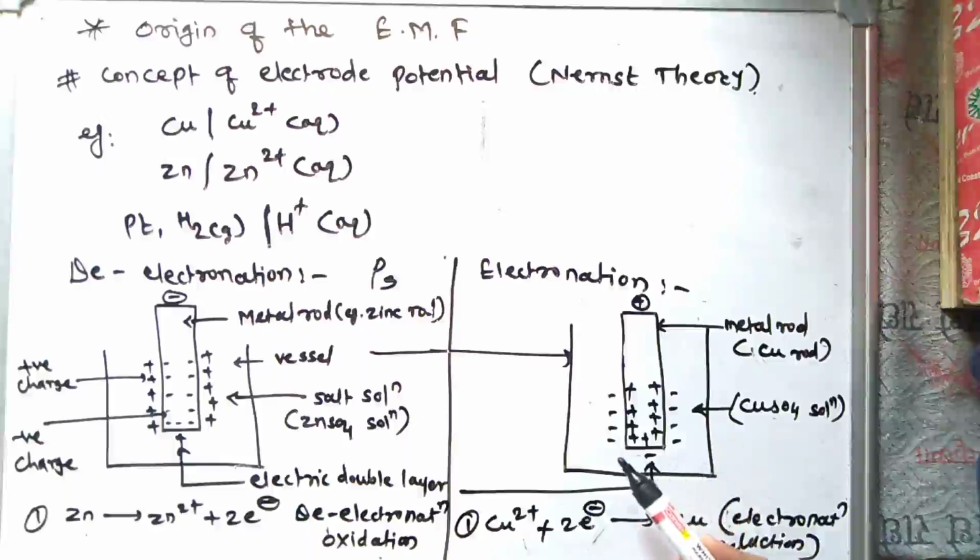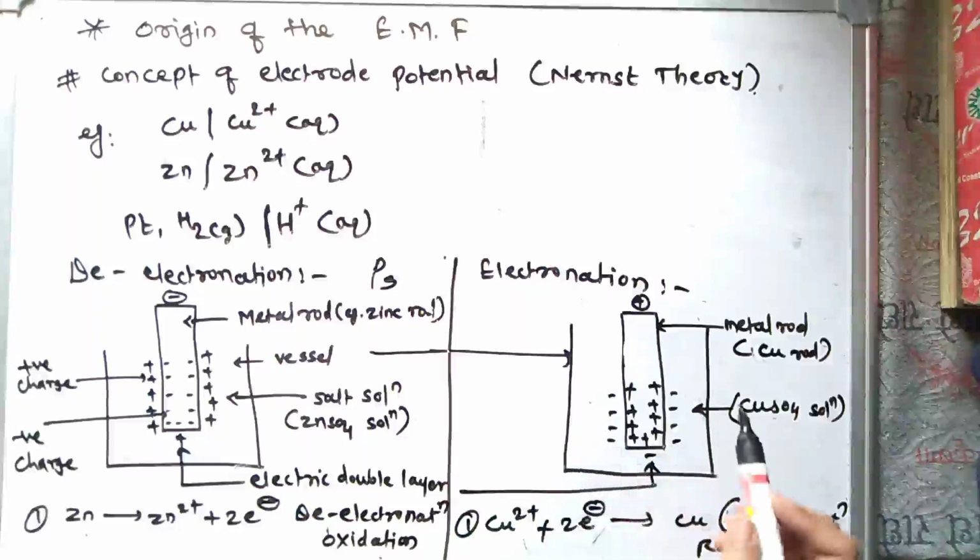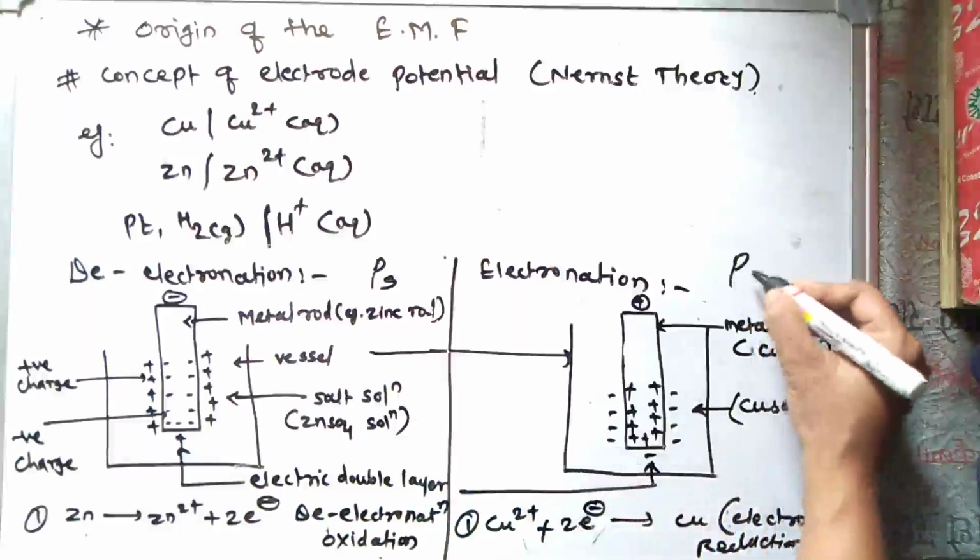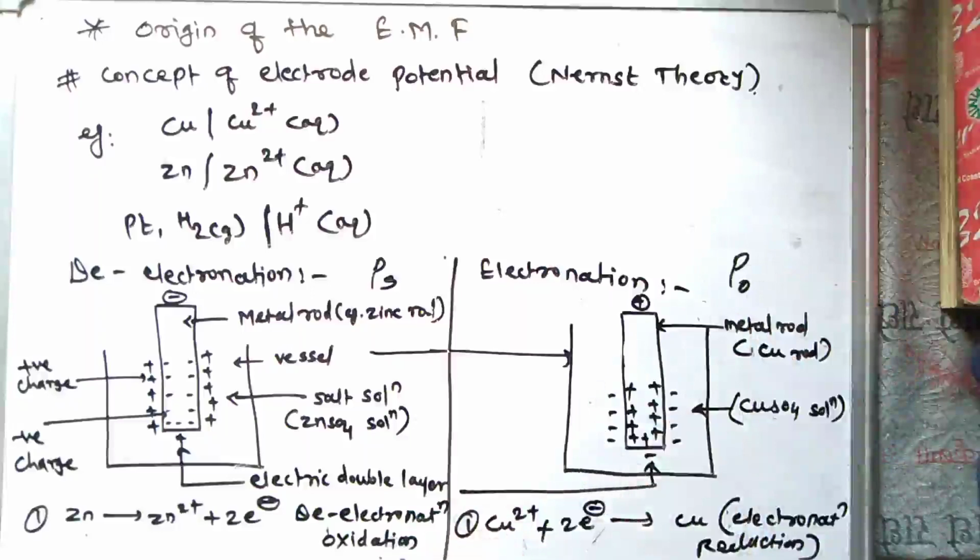In that, the ions in the solution have a tendency to deposit on the surface of the metal in the form of metal. This tendency is known as osmotic pressure and is represented as P0. Different metals have different osmotic pressures, and due to this process the solution is depleted of positive ions and negatively charged anions become in excess in the solution.